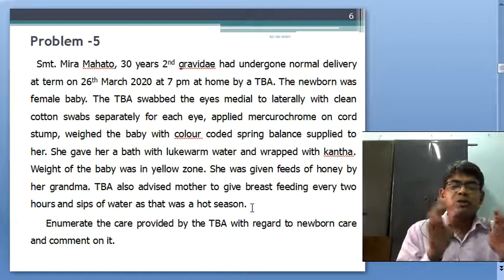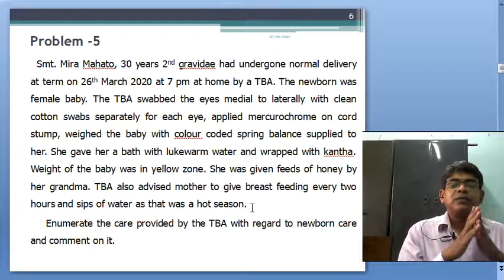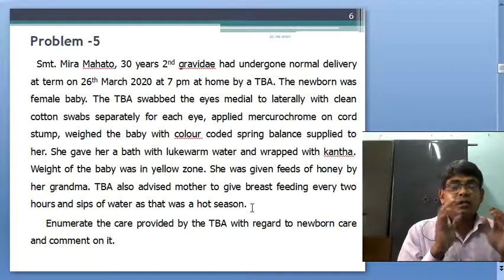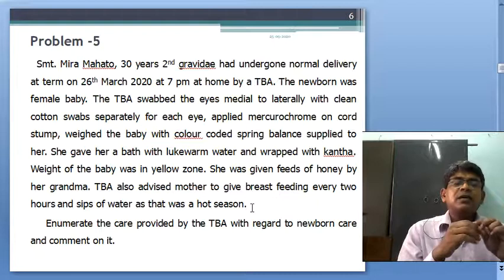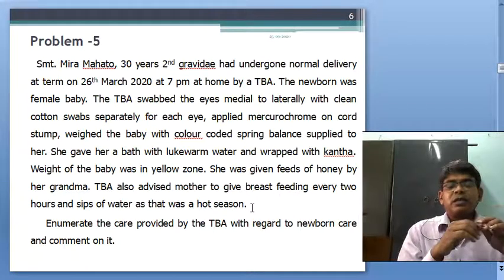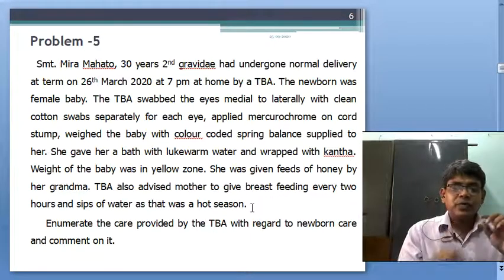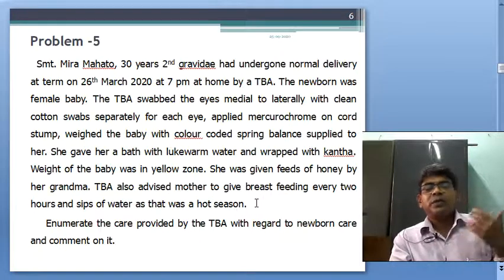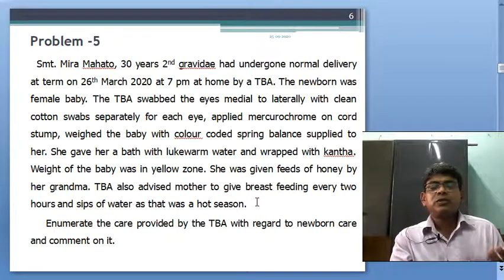We follow the guideline of exclusive breastfeeding, the feeding practice of a newborn is as and when required. When the baby cries, it should be given, that may be half an hour, 20 minutes, or 40 minutes, whatever.